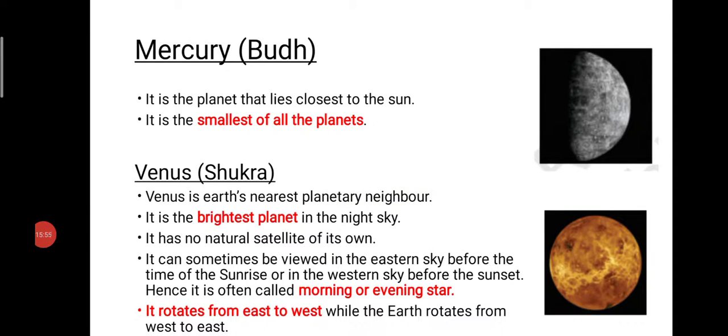Now we can see each of the planets in detail. The first one is Mercury. Mercury is the planet which is lying closest to the sun, and it is also the smallest of all the planets. Mercury is the smallest planet as well as the nearest planet to the sun. Then comes Venus. It is also known as Shukra. Okay, this is Venus. Venus is the Earth's nearest planetary neighbor.